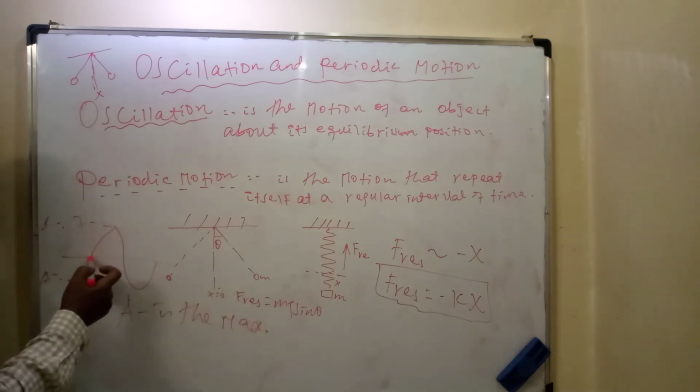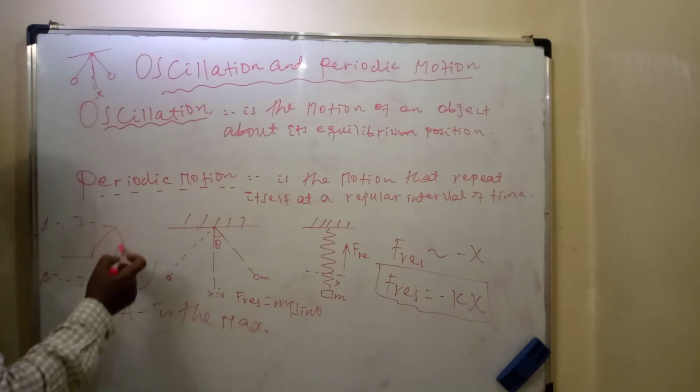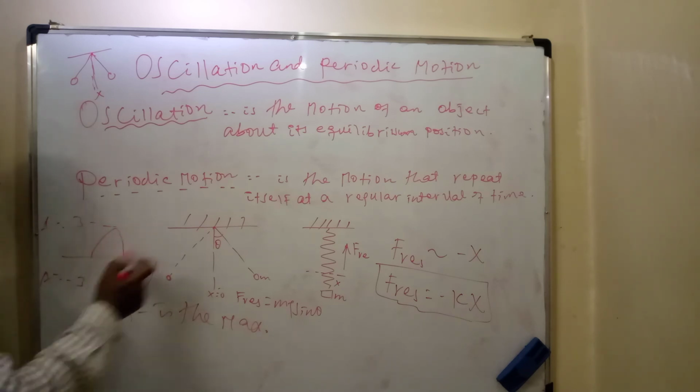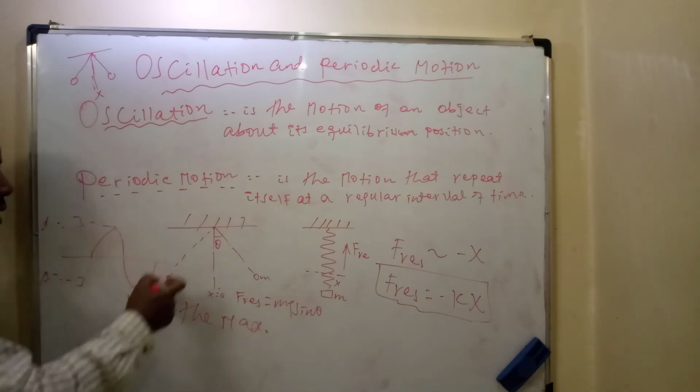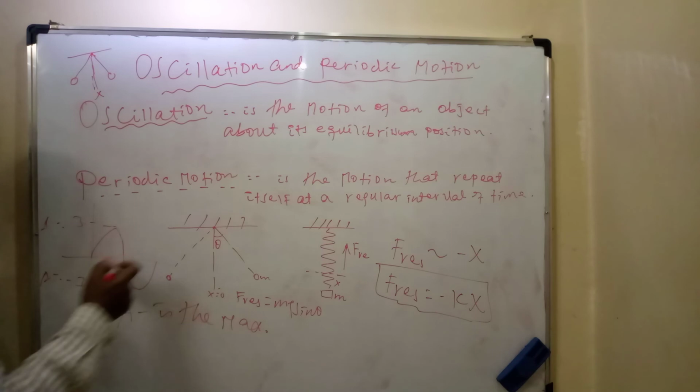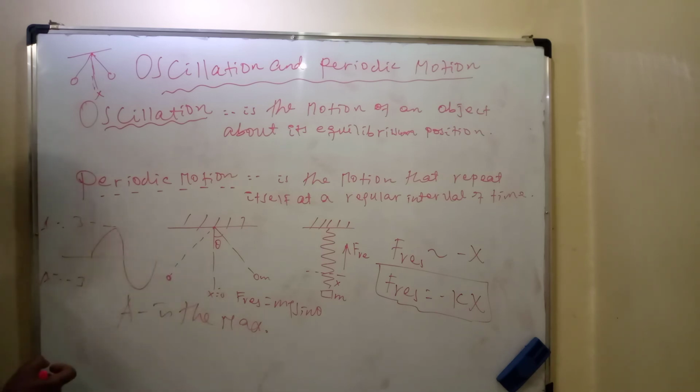So, it starts from this point, moves up to maximum displacement, returns back through 0 for x, the equilibrium position, and moves up. One cycle is completed. Therefore, the time used for one cycle is period.